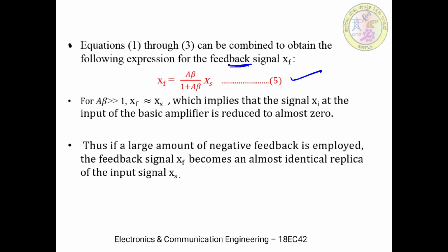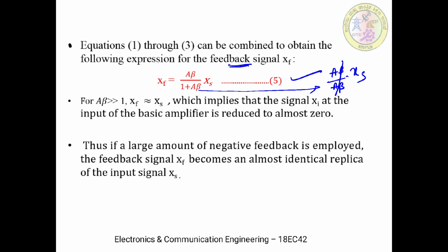Similarly here, if A beta is very much greater than 1, then xf is A beta divided by A beta times xs. A beta in the numerator and denominator cancel, so xf will be almost equal to xs.